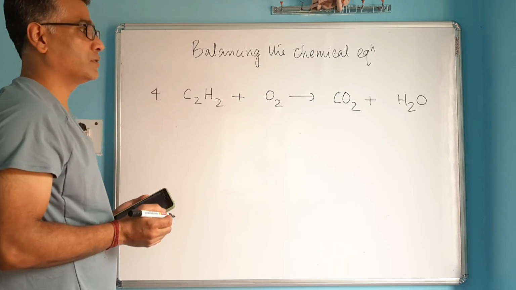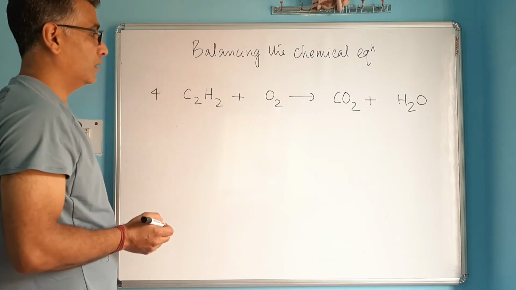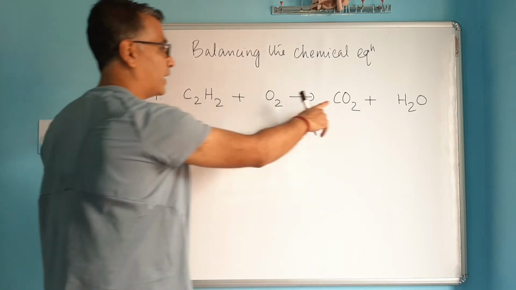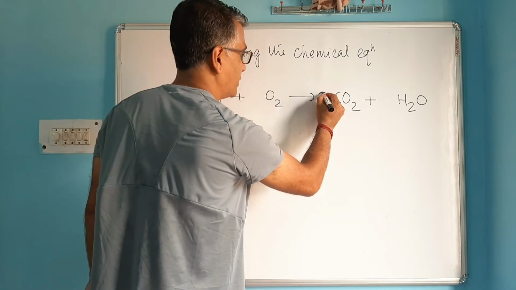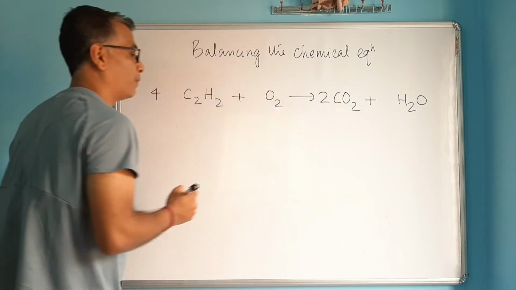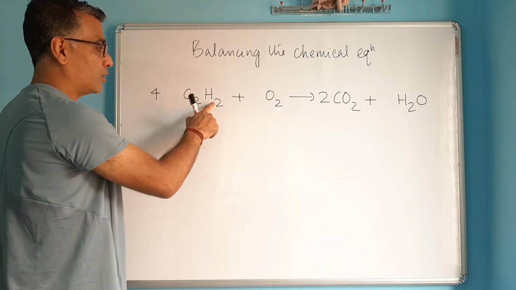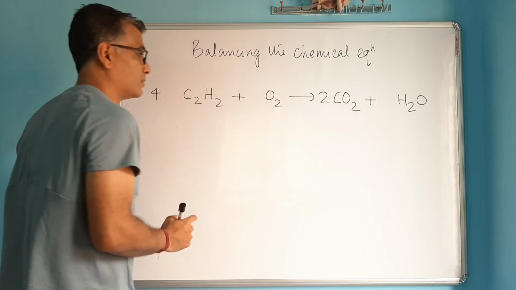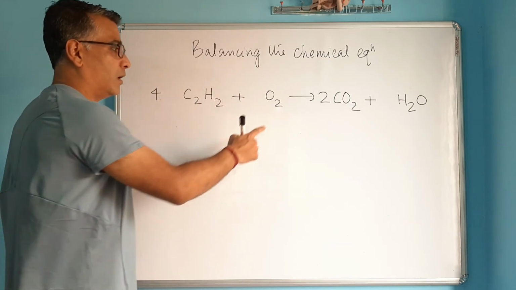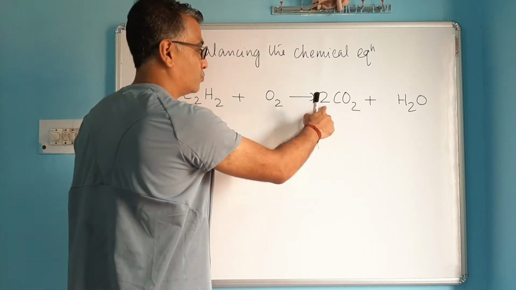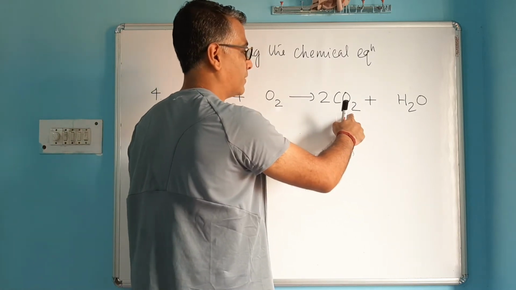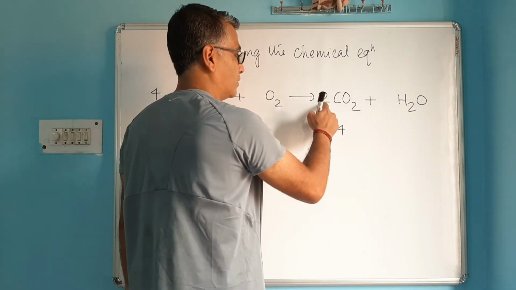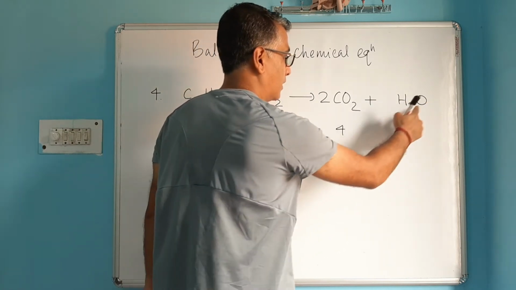Now how do you balance this? You've got 2 carbon on left, whereas only 1 carbon on right. So place 2 here as a coefficient, that makes carbon 2. Then you've got 2 hydrogen here, and there also 2 hydrogen. Hydrogen is balanced. Lastly, we've got oxygen. 2 oxygen on left hand side, 2 into 2, 4 oxygen on right hand side. Here you've got 4, remember, but you've got more oxygen on the other side. 2 and 2, 4, and there's 1.